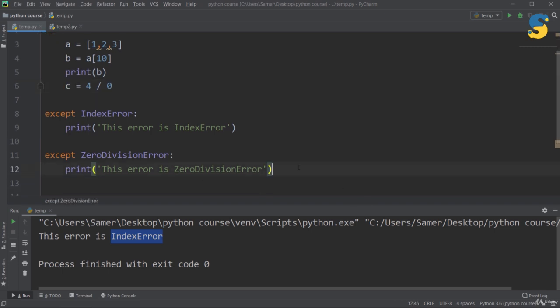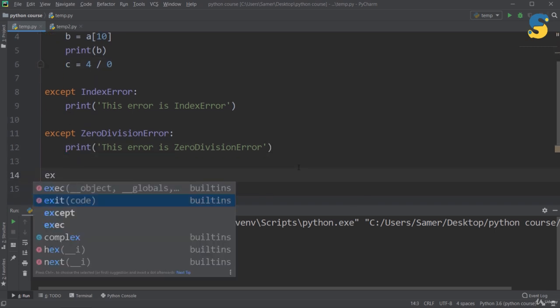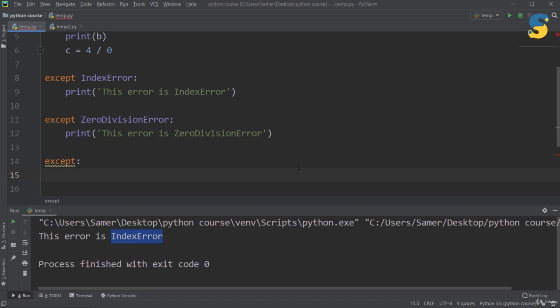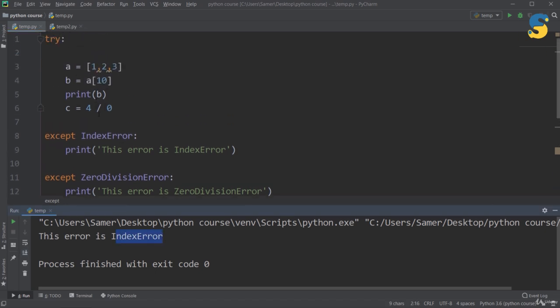You can add at the end of try except one except without specifying the type of error, and this would be for any other type of error that could occur and you want to handle it like any other error. So you want to say here, for example, this is an unknown error. Now if I run, again I will get index error because here I have index error.